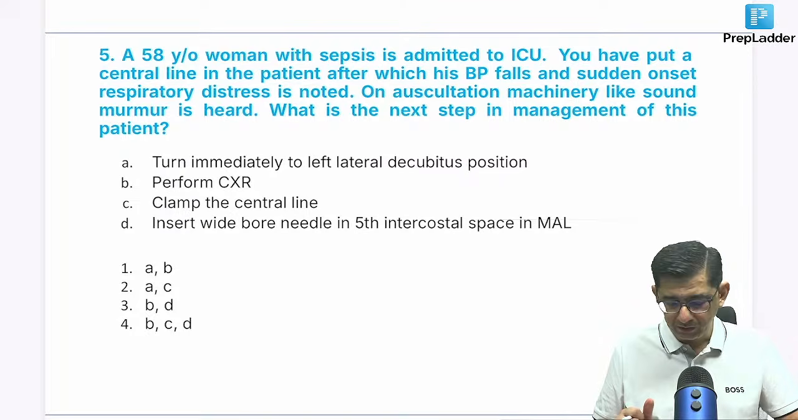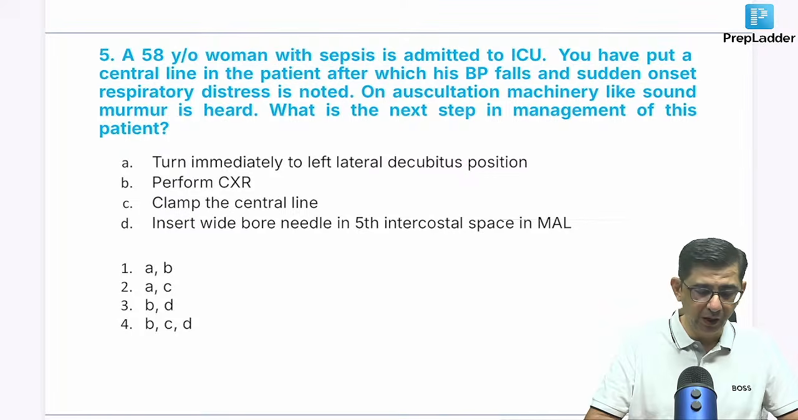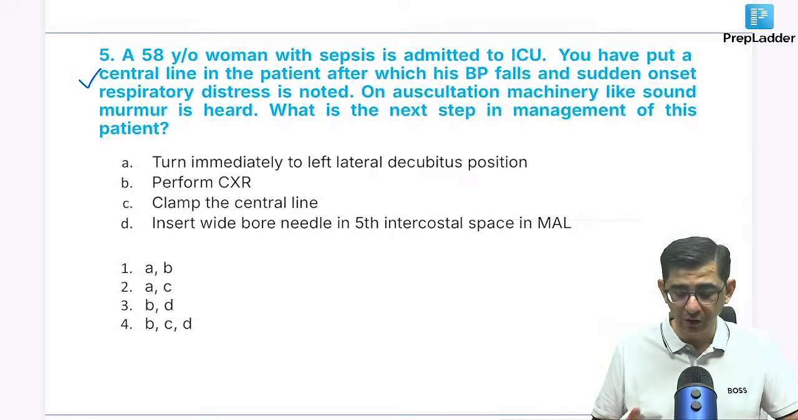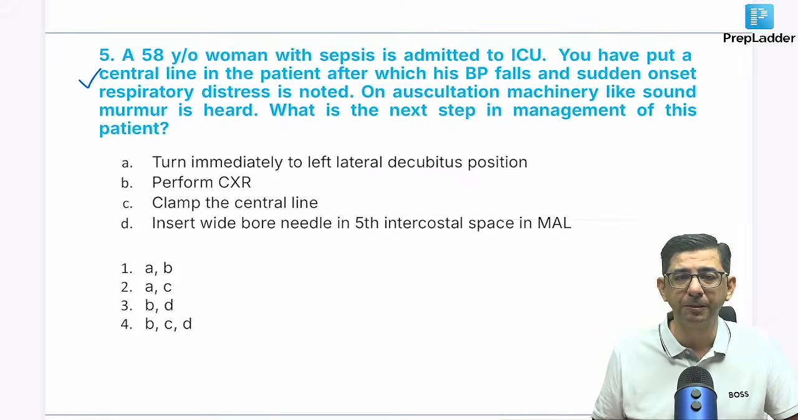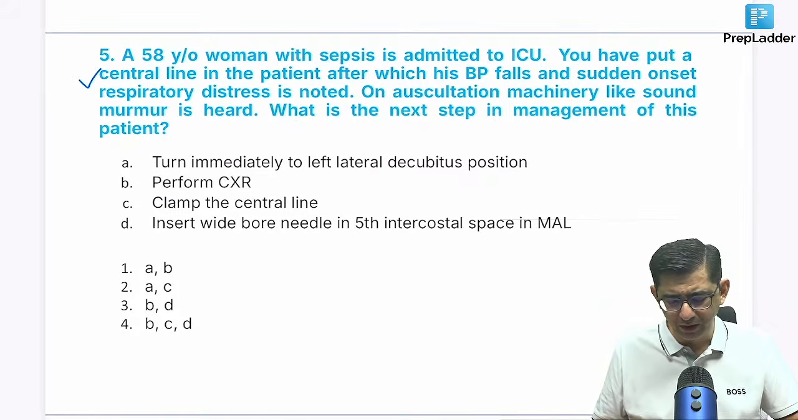Okay, we have this lady admitted with sepsis. You put in a central line because any patient would need good vascular access, and you can monitor the hemodynamics relatively better. After putting in the central line, you notice that the blood pressure of the patient is falling. There's a sudden onset distress in the patient. Plus, a murmur is also mentioned. So the question is, what is the next step in management of this patient? You guys can quickly comment here.